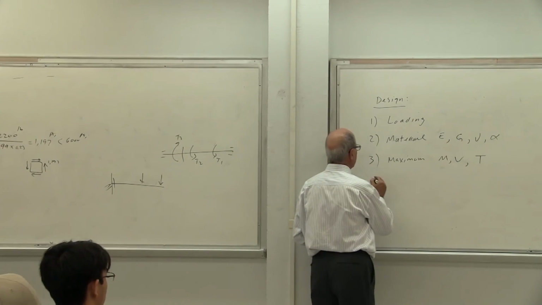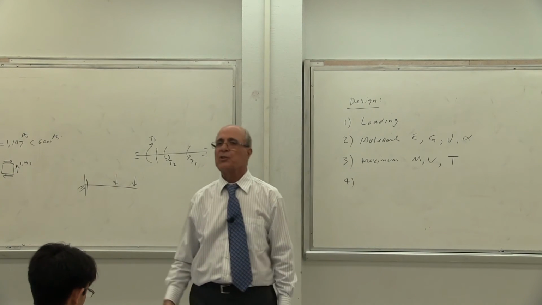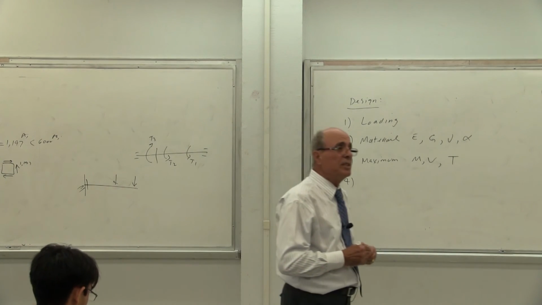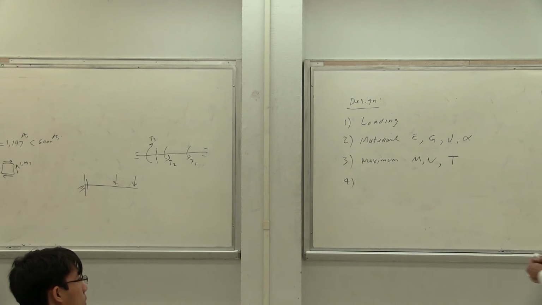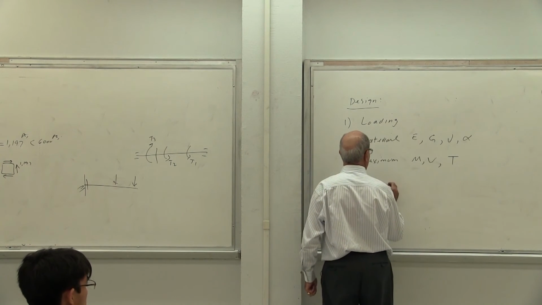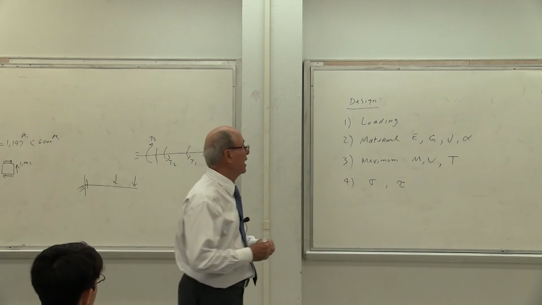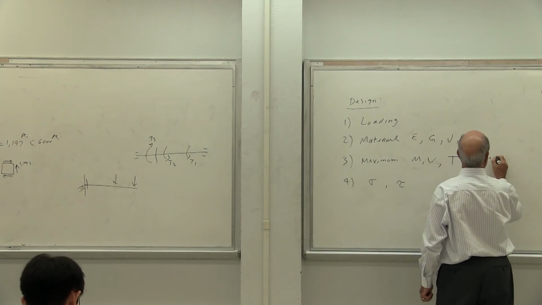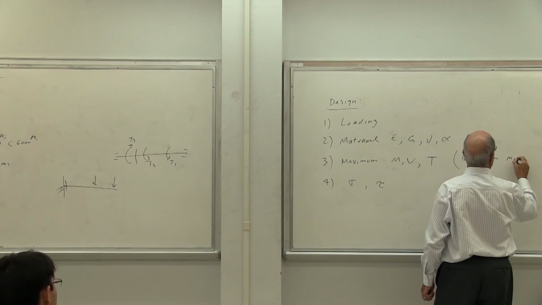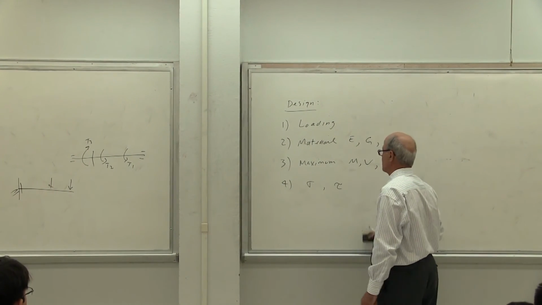Now, based on this, you have to go to the next step. What's the next step? Calculating stresses. You went through ME 218 for 10 weeks, with all the headache that you went through to do that part. What was that part? Calculating sigma and tau. Is that correct or not? But before you do that, this is what you do. Let's go to that. Then you calculate sigma and tau.